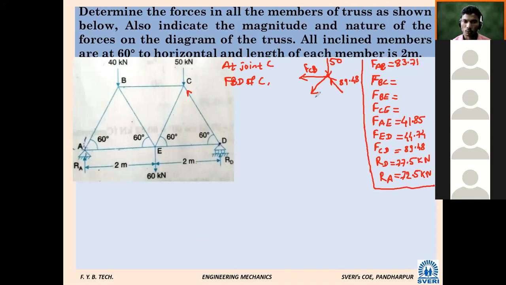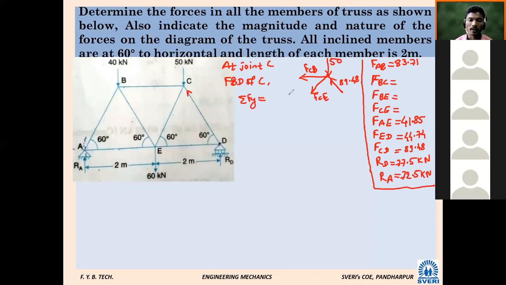Two unknowns. Which equation should we apply to get at least one force, summation Fx or summation Fy? Summation Fy. If we apply summation Fy, we will get FCE.